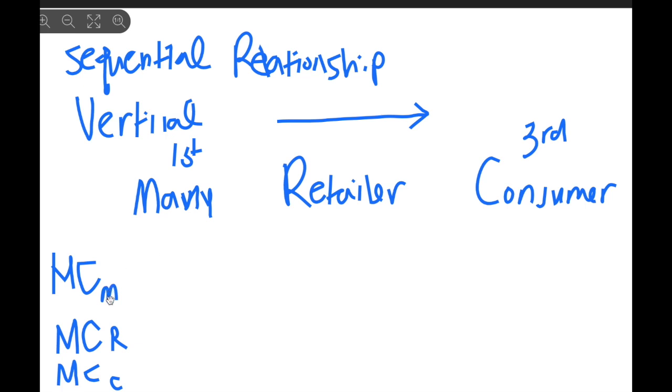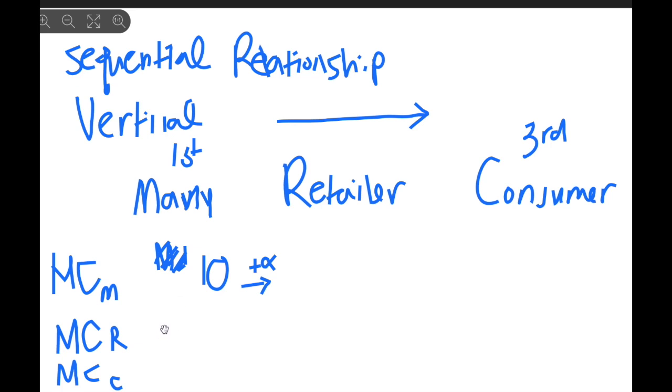So what is the marginal cost for the manufacturer? We have seen it: the marginal cost of the manufacturer equals $10, right? So what happens as we go from 10 to the retailer? This is the MC of M. To get to the MC of R, we're going one step, right? So what do we get? We're gonna add some alpha to the marginal cost of the manufacturer, right? So that 10 plus alpha becomes what? The price of the manufacturer, right?